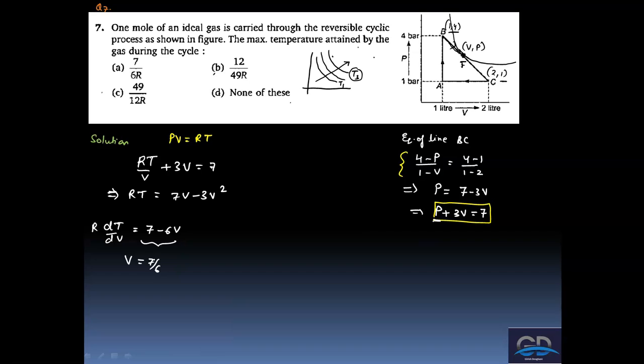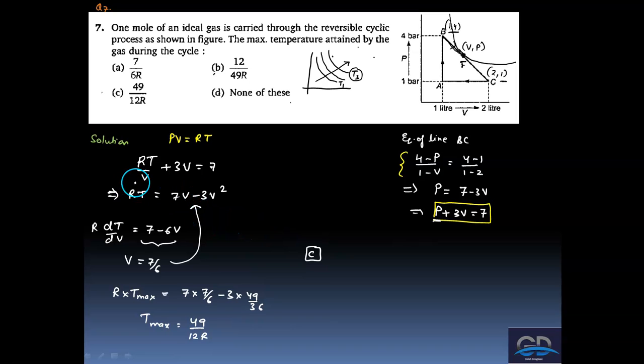Right, and putting into PV equal to nRT, the V value is 7 by 6. To find the maximum temperature, I can just put this value of V over here. So we have R times T max equal to 7 times 7 by 6 minus 3 times 49 by 36. On solving, T max comes out to be 49 upon 12R. So the answer for this question would be C.